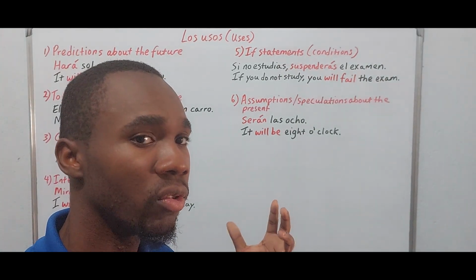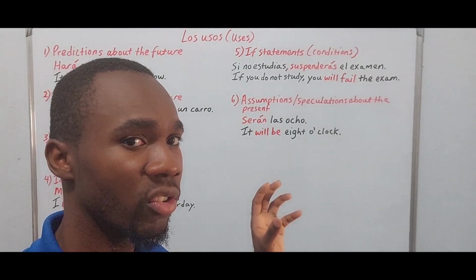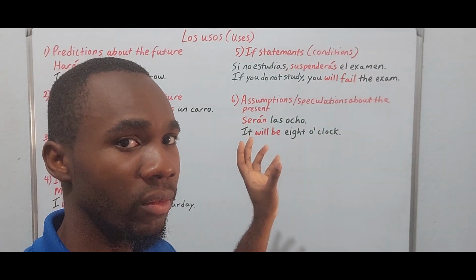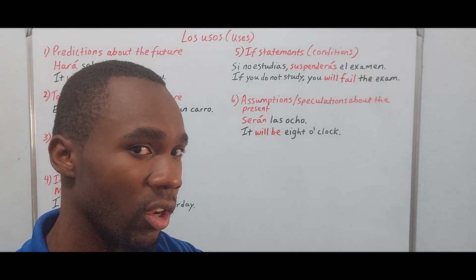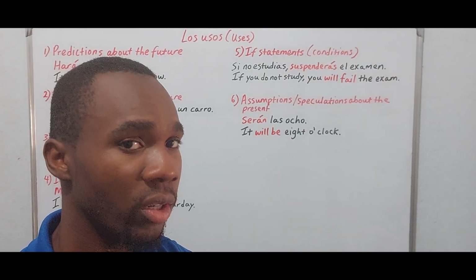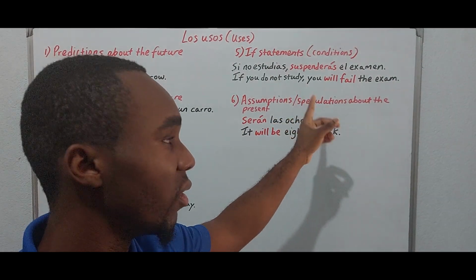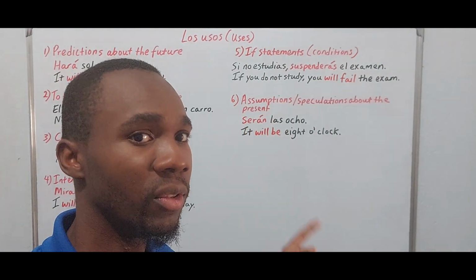So, when it comes to grammar, when we're using these types of structures, the condition must be in the present tense. But if we wanted to use a conditional, then the condition has to be in the imperfect subjunctive.